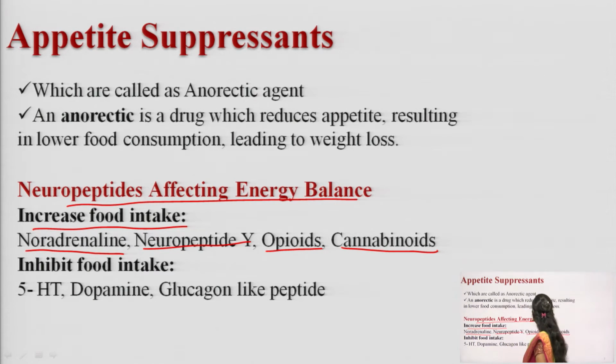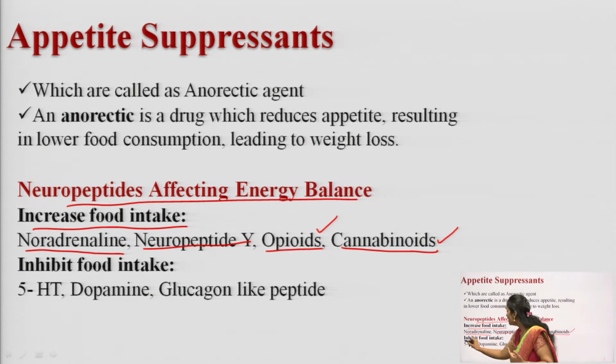If you are talking about the cannabinoids, which I had discussed in the previous lecture, it is an appetite stimulant. Opioids are also appetite stimulants. So, these are the drugs which will increase the food intake. If you are taking these drugs, it will increase the food intake.